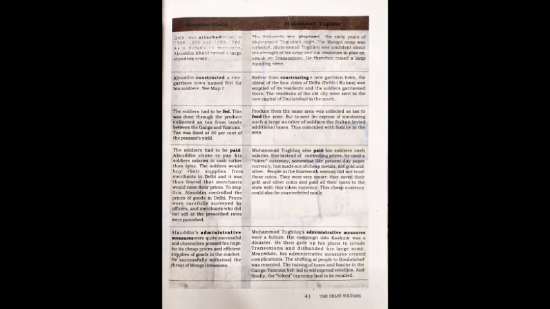Alauddin Khilji paid his soldiers cash salaries rather than iktas. Muhammad Tughlaq also paid his soldiers cash salaries. He used a token currency. Alauddin's administrative measures were quite successful. Muhammad Tughlaq's administrative measures were a failure.